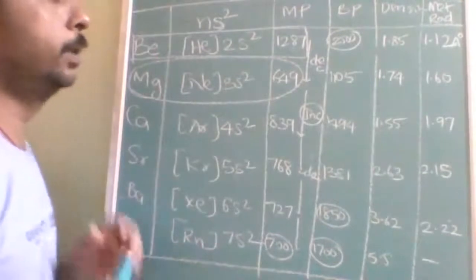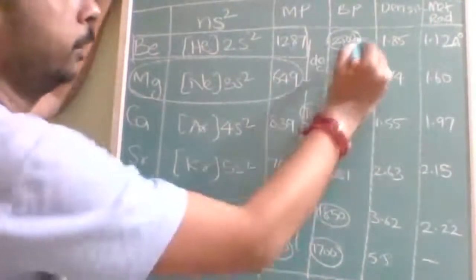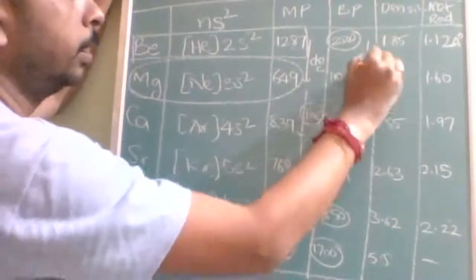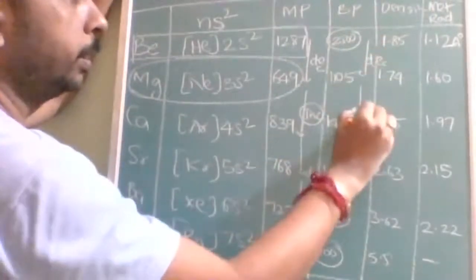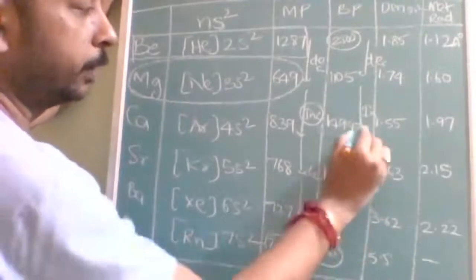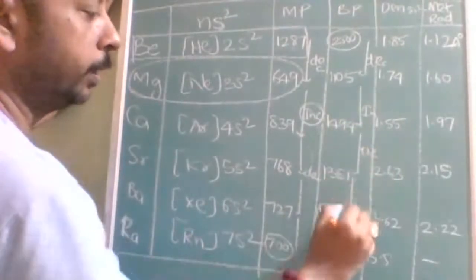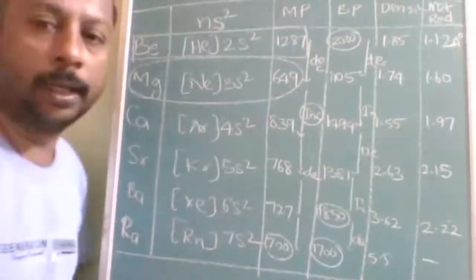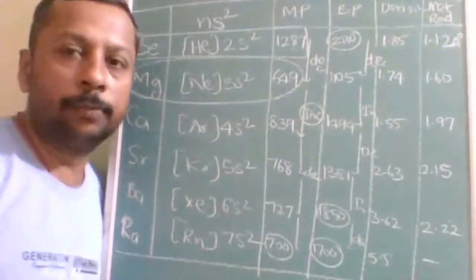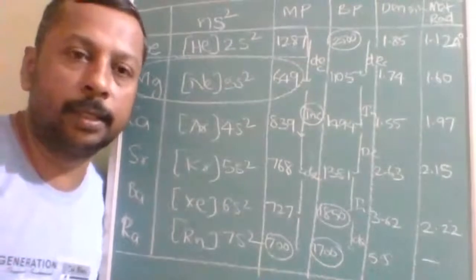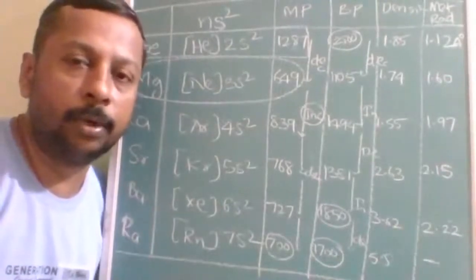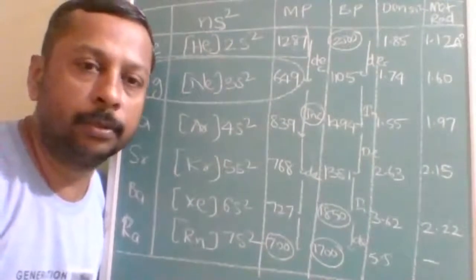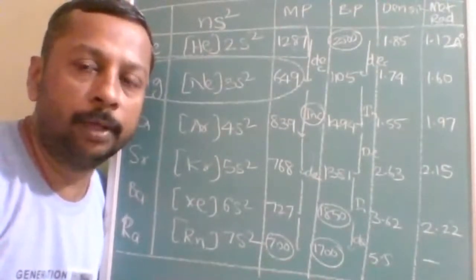Now let us see the boiling point. From here to here it is decreasing, again decreasing, but here it is increasing, then decreasing, then increasing, again decreasing. There is no regular variation. So if so many irregularities are there, there are no chances that boiling point variation will be asked. Even in books you will find no regular variation.